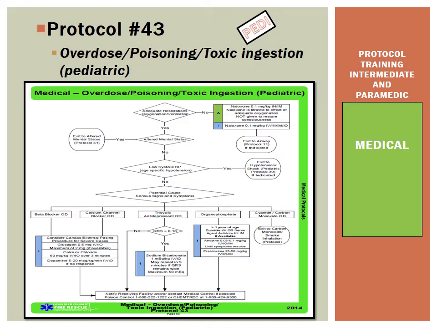Okay, Protocol 43 is our overdose, poisoning, toxic ingestion pediatric patient. Again, it's broken down between beta blocker overdose, calcium channel blocker overdose, tricyclic antidepressant overdose, organophosphate poisoning, and cyanide carbon monoxide asks you to exit to Protocol 23. Top right-hand corner here, we have our Narcan doses. We're going to cover those in the next slide.